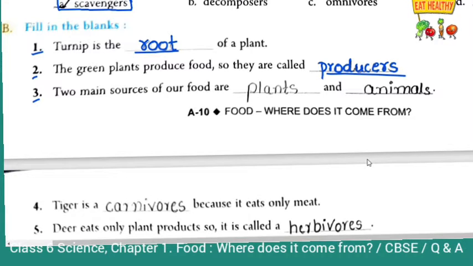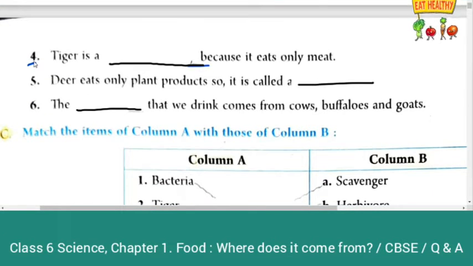Third one, two main sources of our food are plants and animals. Two main sources of our food are plants and animals. Fourth question, tiger is a dash because it eats only meat.